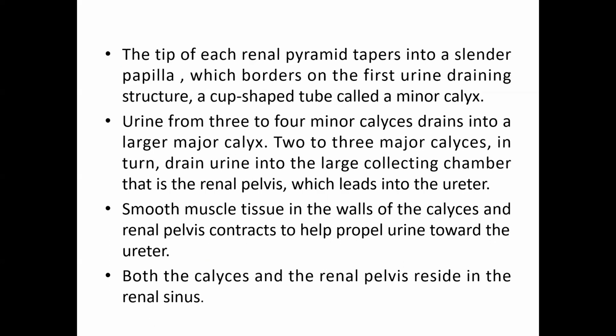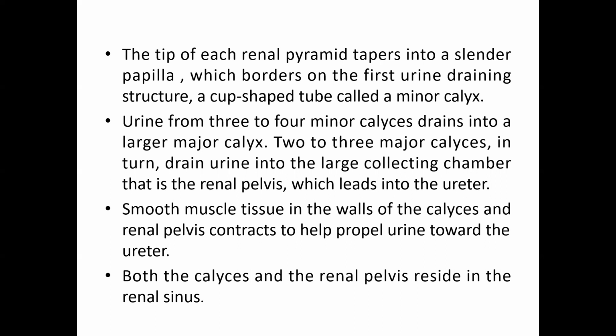The tip of each renal pyramid tapers very sharply into a slender papilla, which borders on the first urine-draining structure, a cup-shaped tube known as a minor calyx. In the kidneys we have minor calyces and major calyces. Urine from 3 to 4 minor calyces drains into a major calyx. Then 2 to 3 major calyces in turn drain urine into a large collecting chamber, the renal pelvis, which finally enters into the ureter.